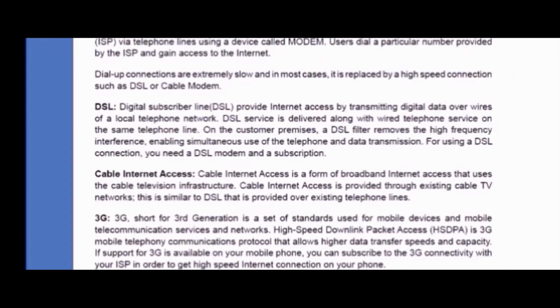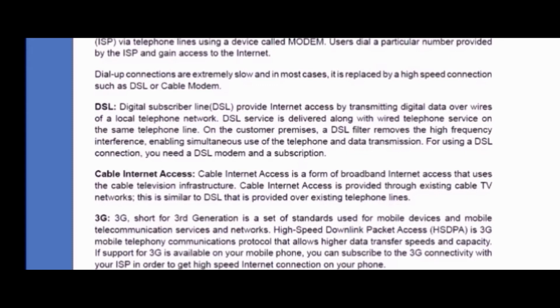Then we have DSL, digital subscriber line. It provides internet access by transmitting digital data over wires of a local telephone network. DSL service is delivered along the wired telephone line. On the customer premises, a DSL filter is present, and it removes high frequency interference and enables the use of telephone and data transmission simultaneously. For this, you will need a DSL modem and a subscription.